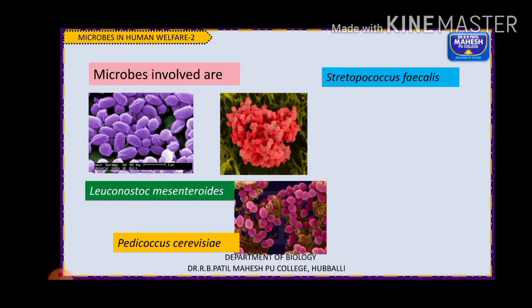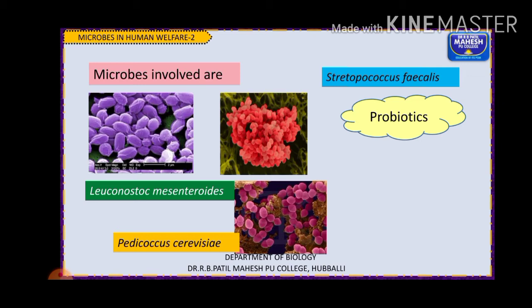Also another bacteria you have, Pediococcus cerevisiae, right? So these bacteria are also called probiotics. Why do we call them probiotics? Probiotics are nothing but live bacteria and yeast. Okay, so live bacteria and yeast. Here you have different examples like Leuconostoc and Streptococcus bacteria. Pediococcus cerevisiae is a species of fungus, that is yeast.